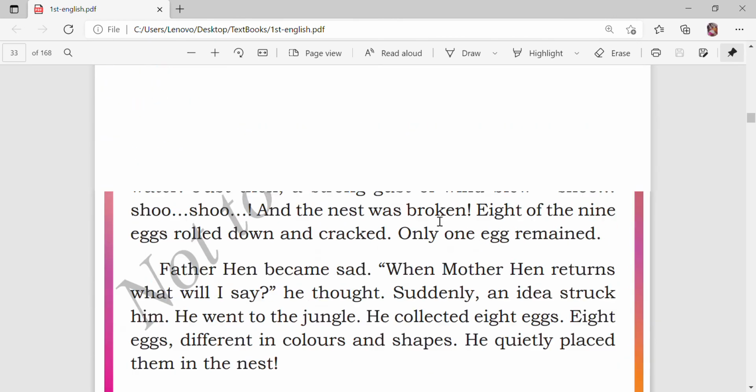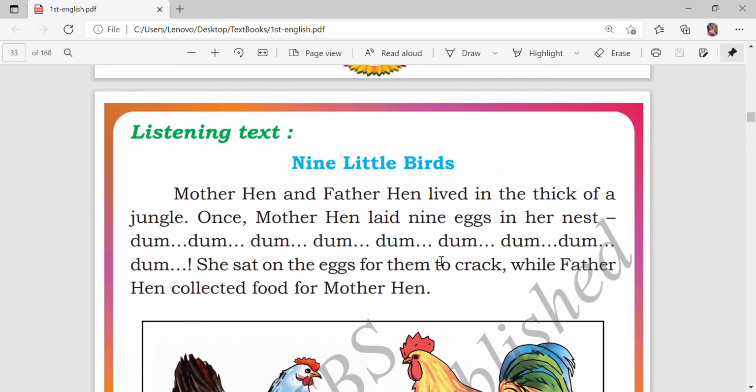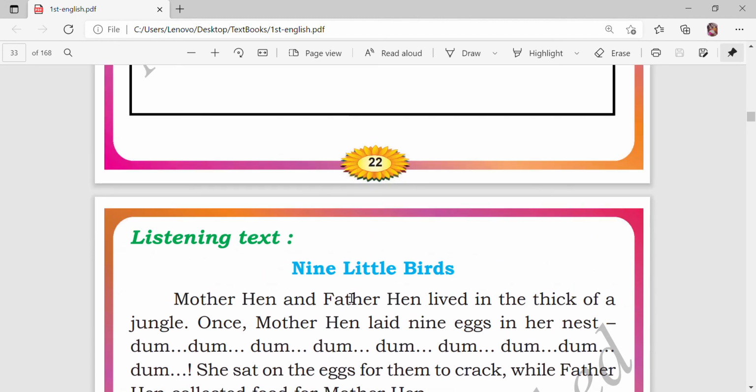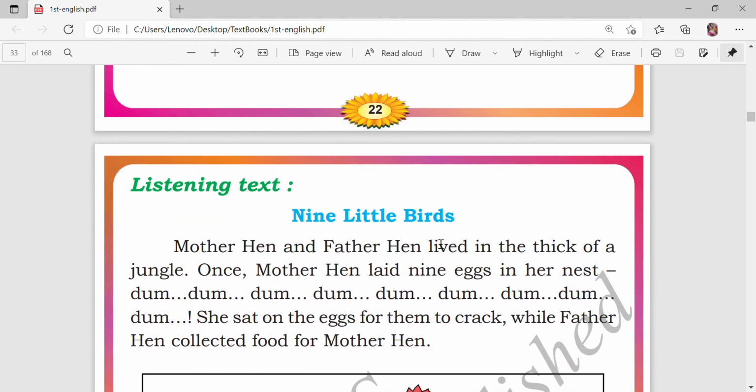Okay, children, did you understand this chapter, this lesson? Nine little birds. Okay, so then I will send the notes. You write them down properly and read this chapter once or two times. Okay, children. Thank you.